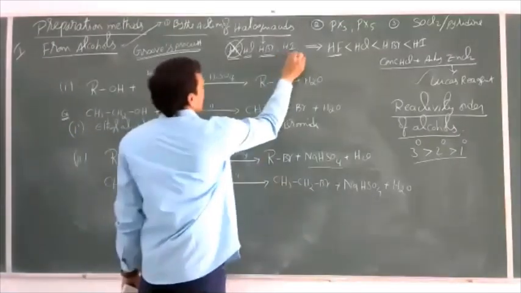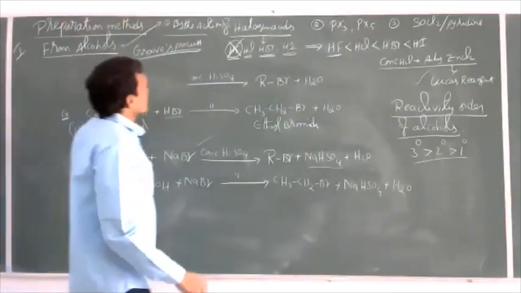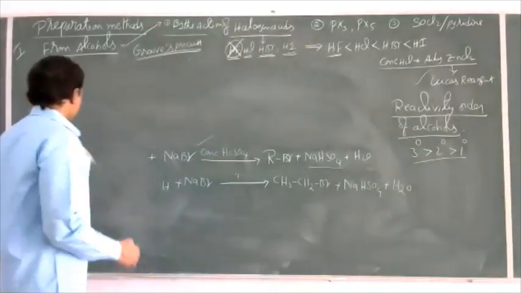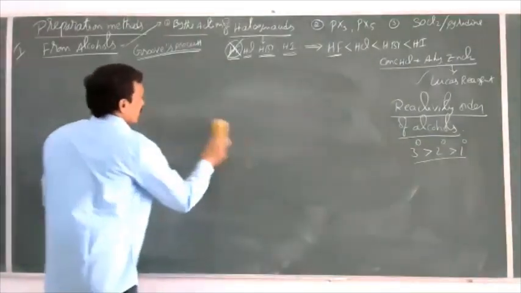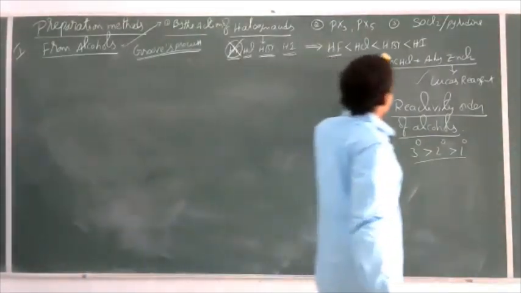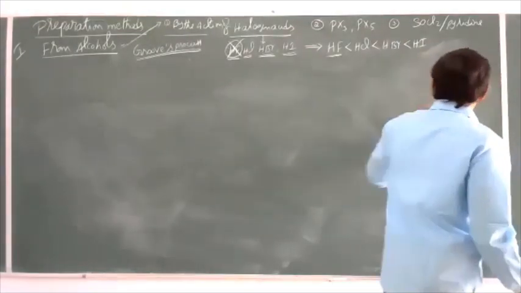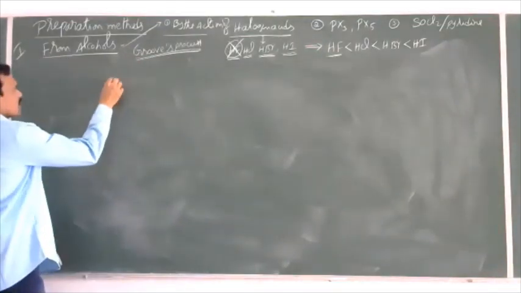What about iodoalkanes? Let us see now. For the preparation of iodoalkanes, here we will not use HI, we will use potassium iodide. That is the equation.